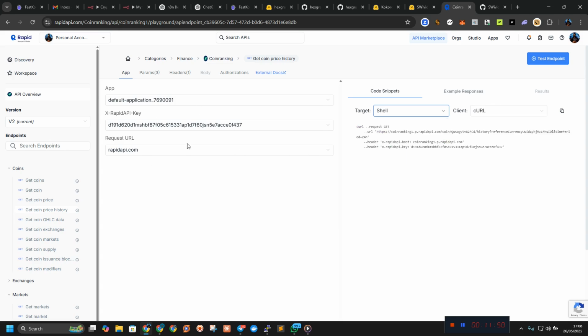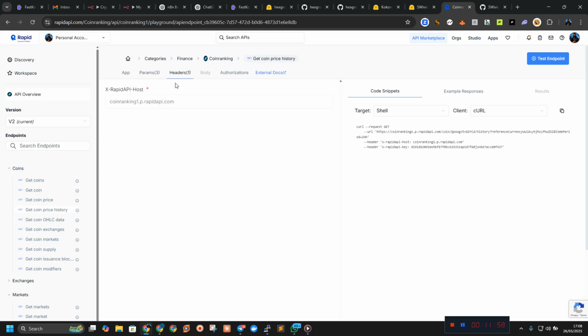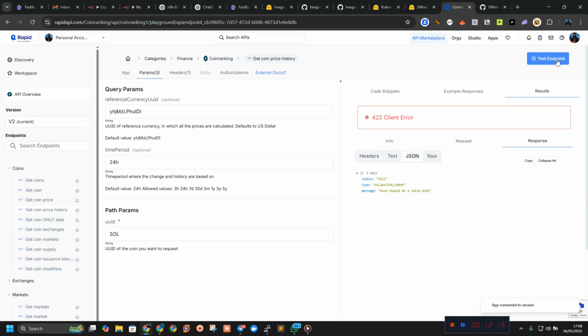You don't have to know how to input anything, but we can go to the parameters. This is a period of 24 hours. The headers, authorization, and I think we don't have the body for now. UID, the UID of the coin you want. I don't even know the UID of the coin. Let me just try this and test this endpoint and see the UID.